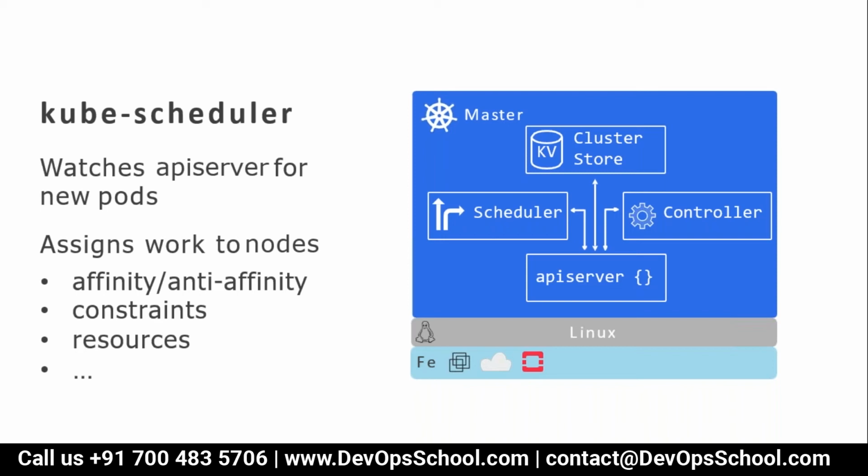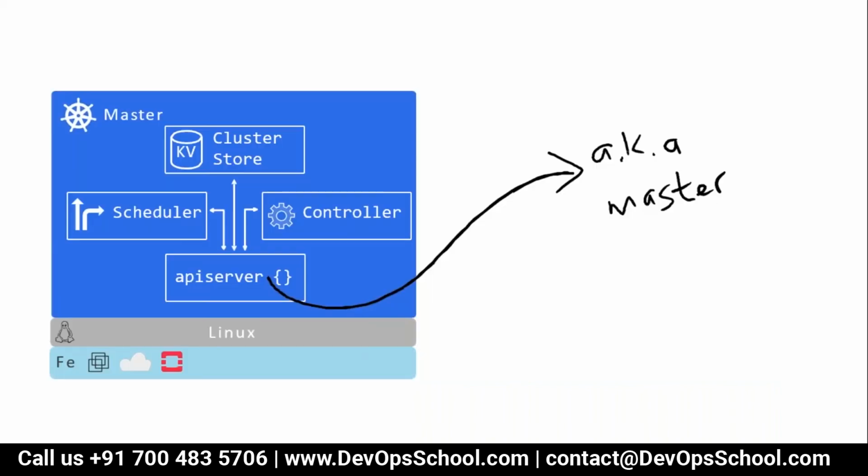So yes, scheduler keeps watching the API server for what? Requests for pods. If a request is received, the scheduler assigns the work to the node, following all these rules. So scheduler is scheduler, simple. When all these four components come together, we call it the master, the cluster control plane. All these four components.